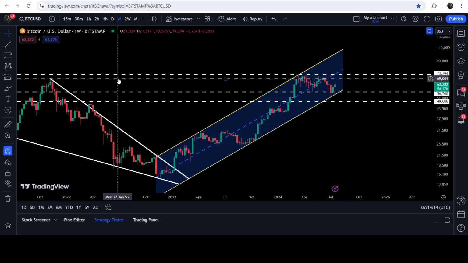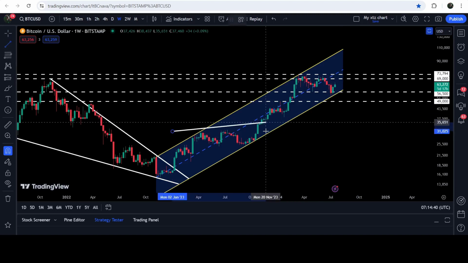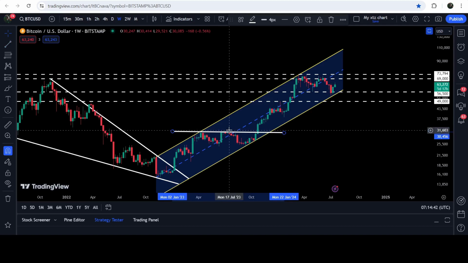And now here we have found a quite long-term and strong resistance zone that starts from $69,000 and goes to $73,794. This $69,000 resistance is coming from the month of November 2021 when we got rejection here, and recently we found another resistance here at $73,794 in the month of March 2024, and this can be a complete resistance zone. You can see that the price then formed a double top here, dropped down to the support of the channel. Now it is bouncing very well from the support. And by the way, we have seen such a situation here as well, when the price formed this double top here in the month of July 2023.